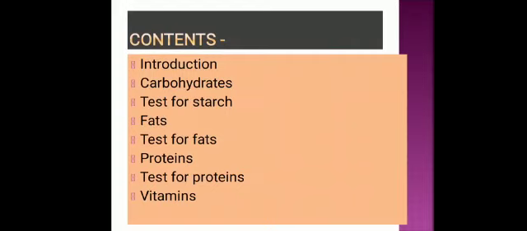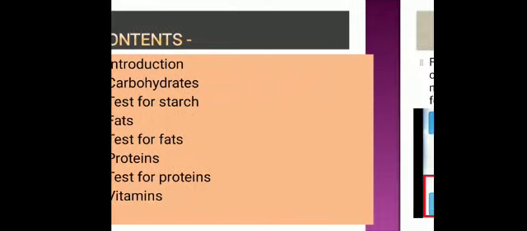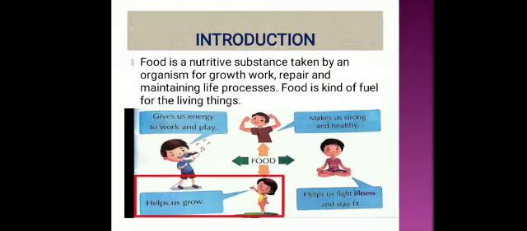As you can see, this is the first part of this chapter, so in this video we will cover up to vitamins. Minerals, roughage, water and deficiency diseases we will do in the next video. Okay, so let's start, starting with the introduction.